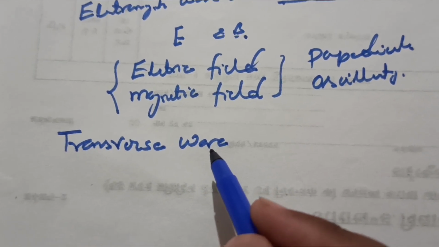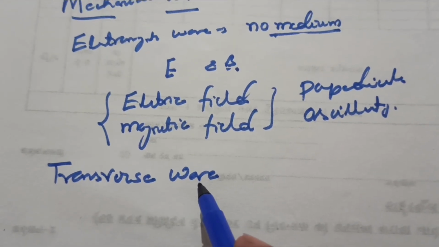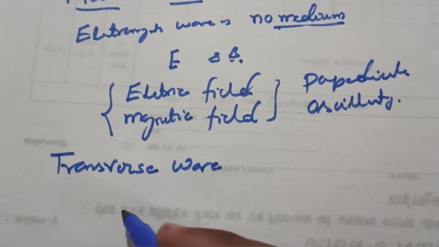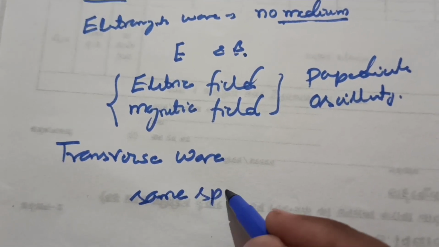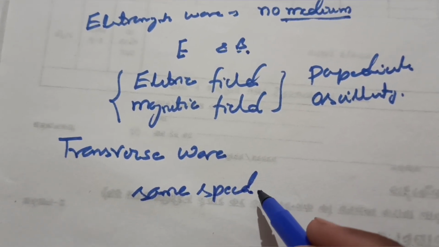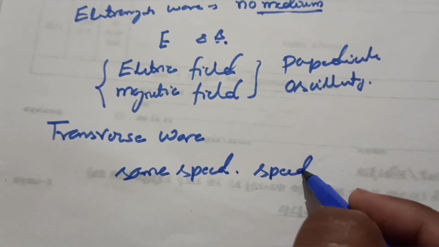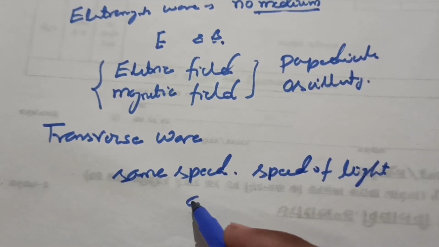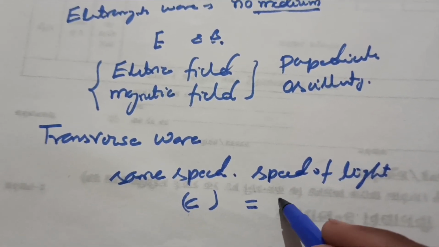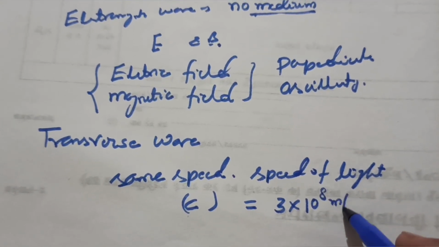All electromagnetic waves, regardless of their frequency, travel through a vacuum at the same speed. That speed is the speed of light, designated by c, and you are aware that this is 3 × 10^8 meter per second.